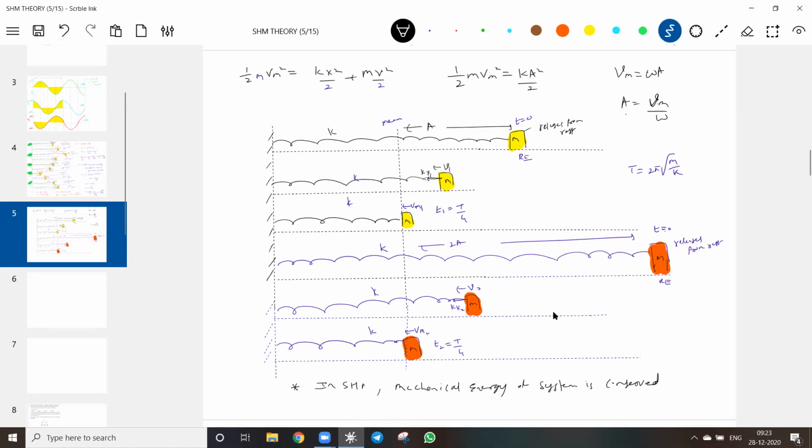Next, one more point: time period is independent of amplitude of oscillation. Now, first question: is SHM periodic motion? Yes. Is it oscillatory? Yes, it is. So we can now classify the types of motion here.